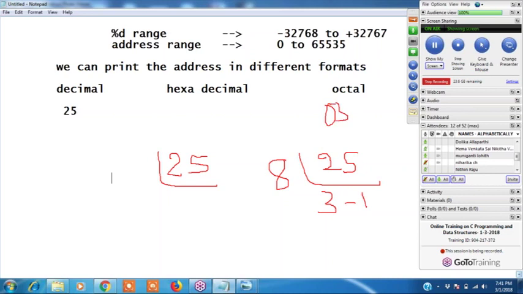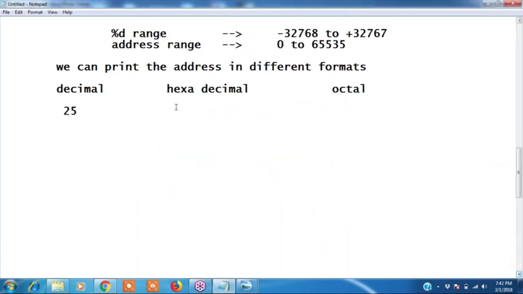25 is the address, but 031 is the octal format. Hexadecimal format means divide by 16. 25 divided by 16 is 1 time, remainder is 9. This is 0x19. This is hexadecimal. Are you following? 25 in decimal, hexadecimal and octal. Clear? 0x19 is hexadecimal. Octal is 031.